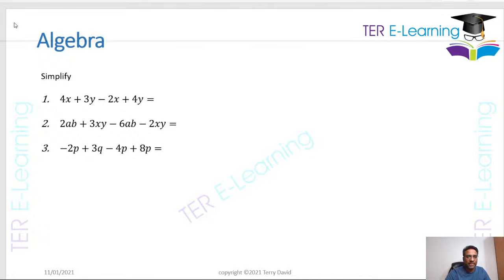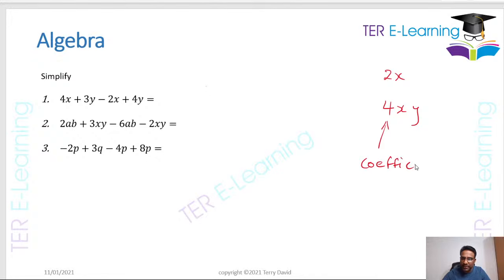So let's complicate things a little bit now. What about if you have an expression that has different terms in it? Now when we use the word term in algebra, let's say we have something like 2x. That's a term. If we have 4xy, that's a term. Terms are separated by plus or minus signs, right? Now, this number in front of my term is called a coefficient, right? So if you've never heard that word, that's what that is. And these are called variables. So the number in front is what we call our coefficient.